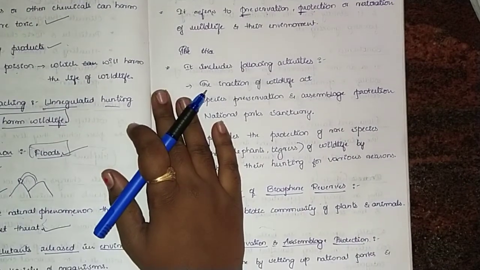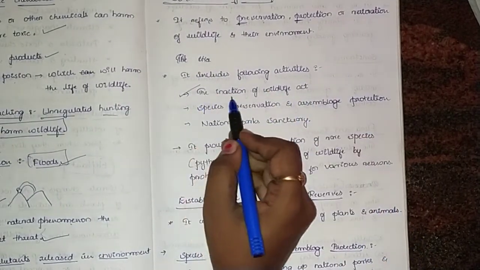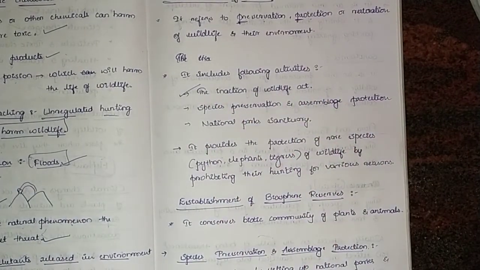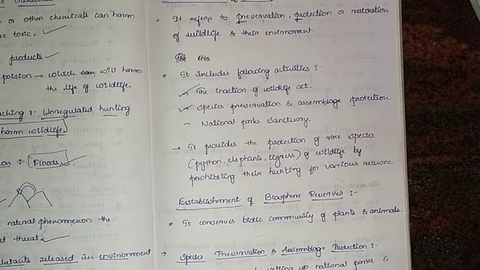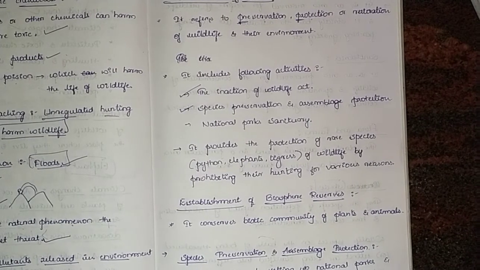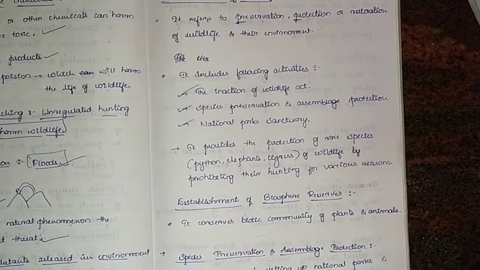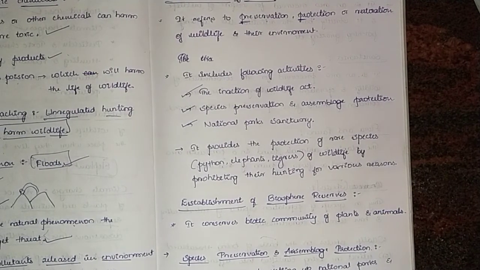Conservation of wildlife includes the following activities. The very first basic activity we have written here is the Enactment of Wildlife Act. What does it mean? Let's learn in detail. The second one we have here is Species Preservation and Assemblage Protection. This is the second one that is included in conservation of wildlife. And the third one we have here is National Parks and Sanctuaries. You might have heard of so many national parks and sanctuaries, isn't it? That also we are going to study in this chapter.